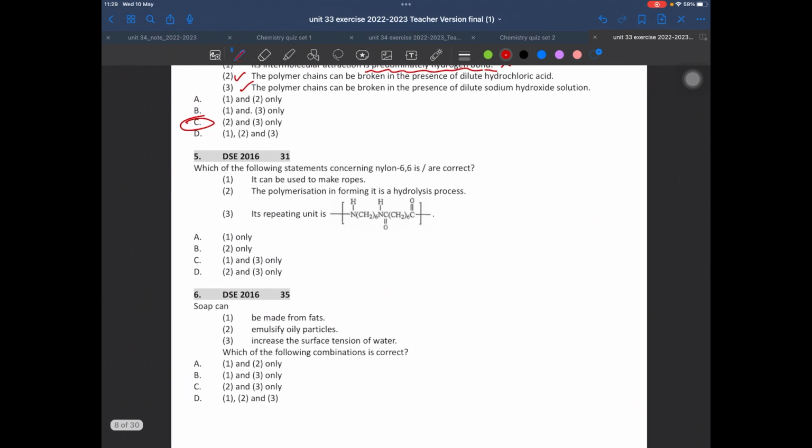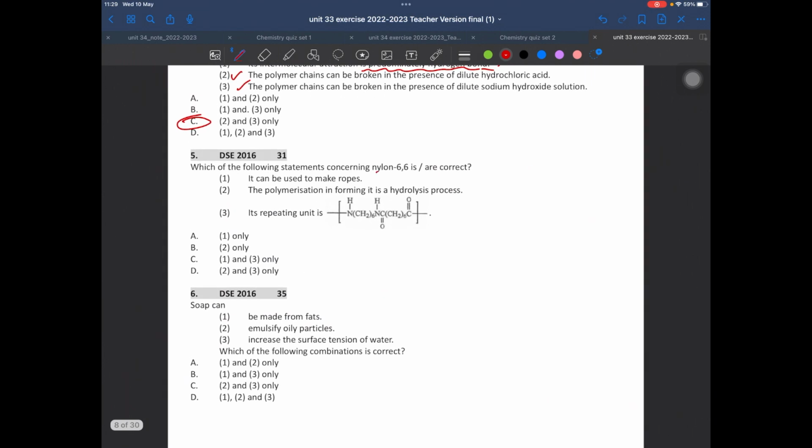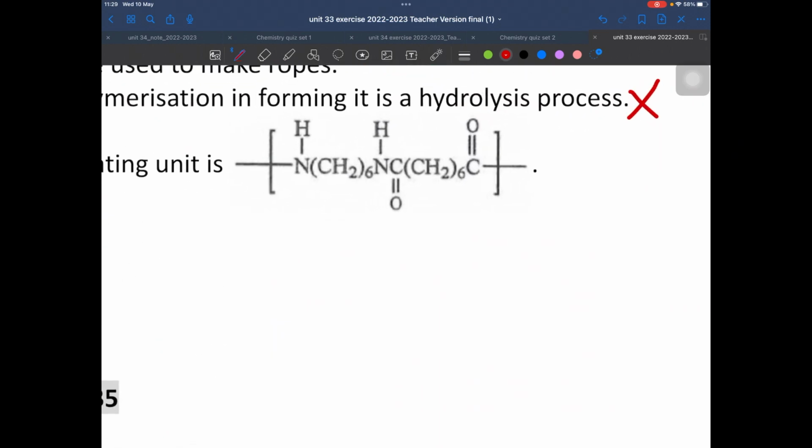Question 5 about nylon 66. Can it be used to make rope? Sure. Is the polymerization in forming it a hydrolysis? Well, of course not. Hydrolysis is breaking down. It is the opposite of polymerization. And finally, is this the repeating unit? Let's see.